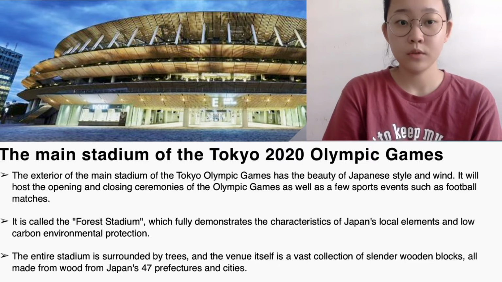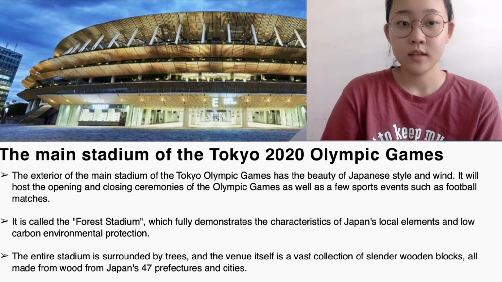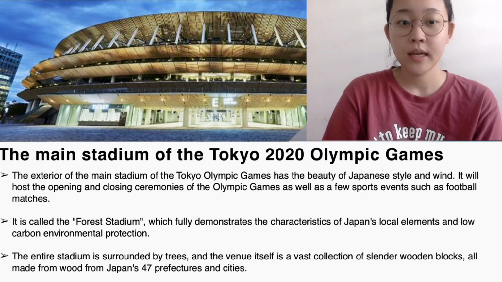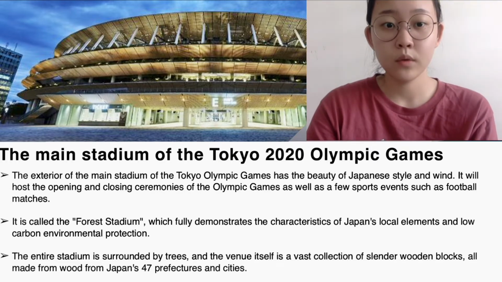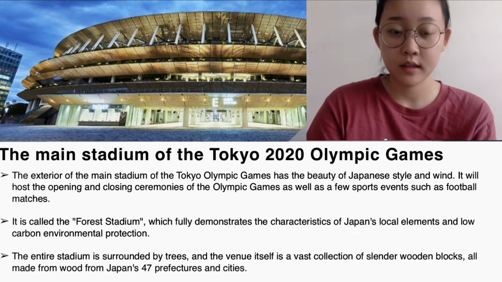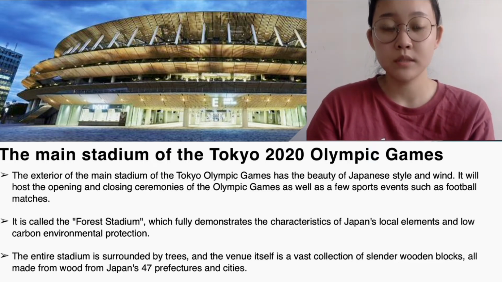So now I'm going to introduce the stadium of the 2020 Tokyo Olympic Games. As we can see in the picture, the National Stadium is the main stadium of the 2020 Tokyo Olympic Games. It is a reconstruction of the original National Stadium built in 1958. The stadium's golden device, overlaid like a temple's pagoda, can be seen from the outside. It described the concept behind the stadium as a living tree, with wood sourced from Japan's 47 prefectures.